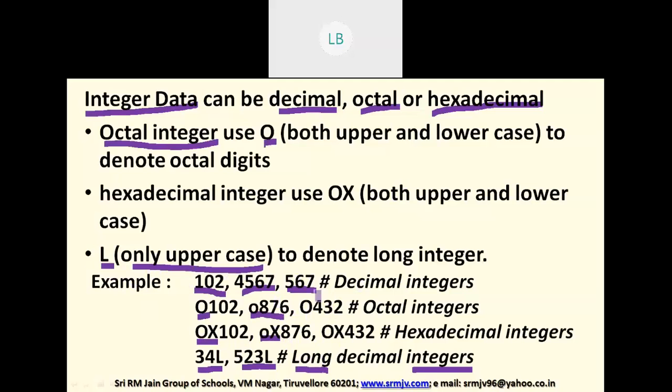About long integer, short integers we will be discussing later. It is nothing but it will change the memory. If you are going to declare as short integer, the memory allocation will be smaller than the long decimal integer.